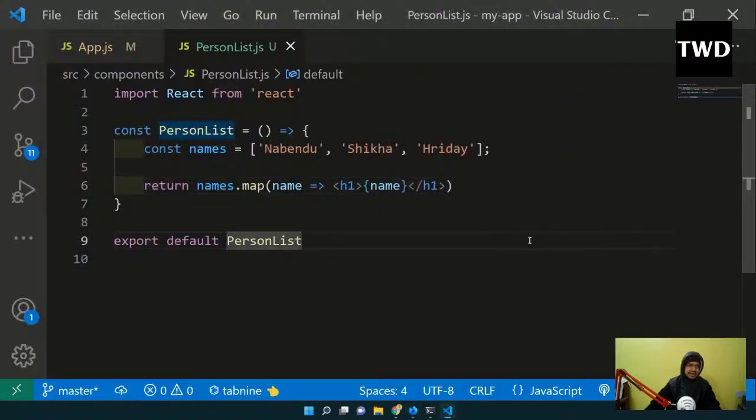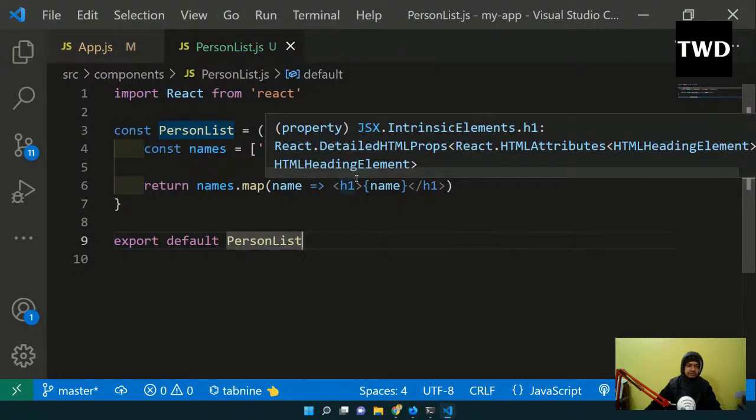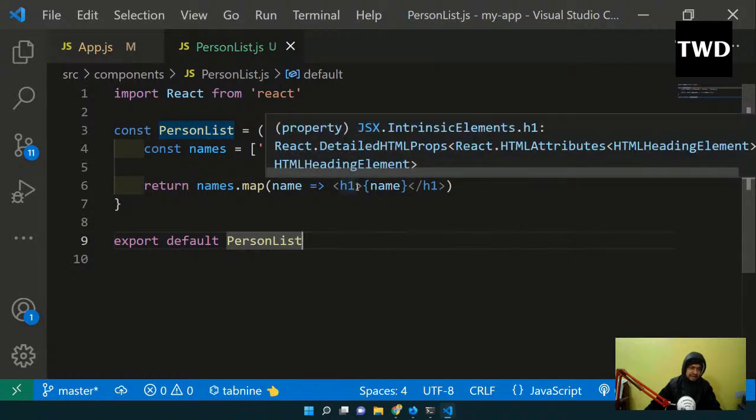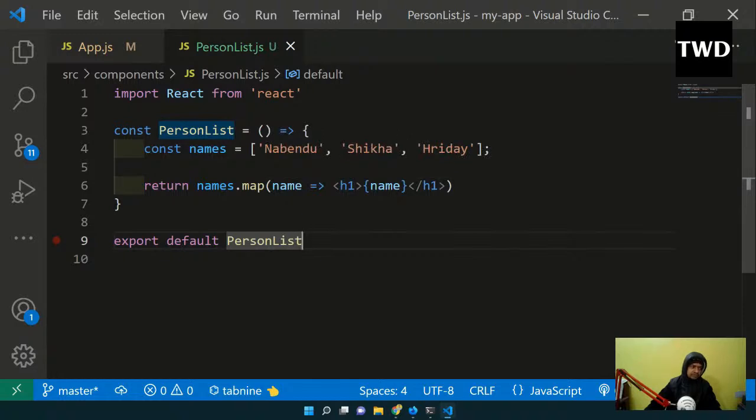For internal purposes, each item of a list or array should be unique, so we have to pass a key.